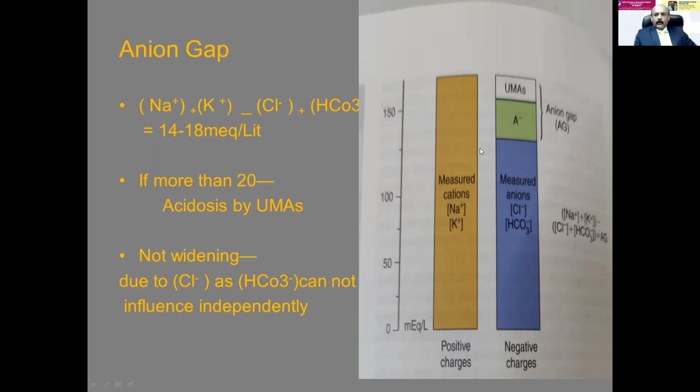If the gap is not widening, it means only chloride is preserved, because as I said, HCO3 is not an independent variable. It should vary according to the strong cations. It is not a strong ion. So if the gap is not widening, somehow the chloride is preserved. So it is minus chloride, and if it is preserved, there will not be any change.